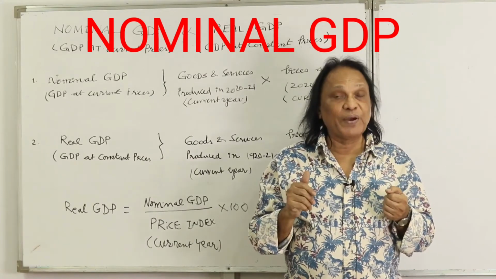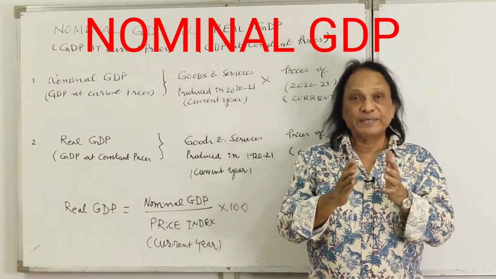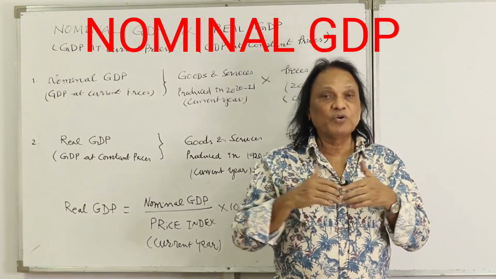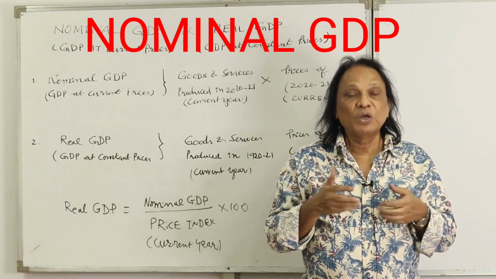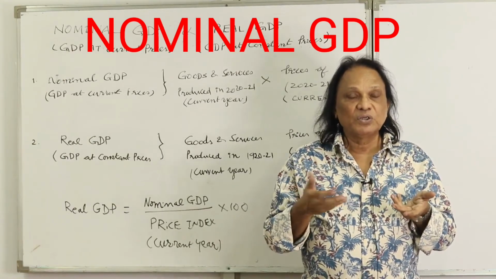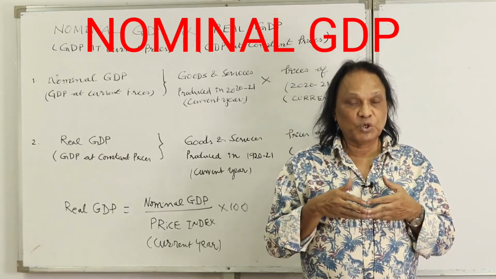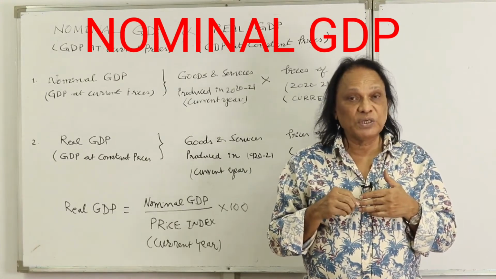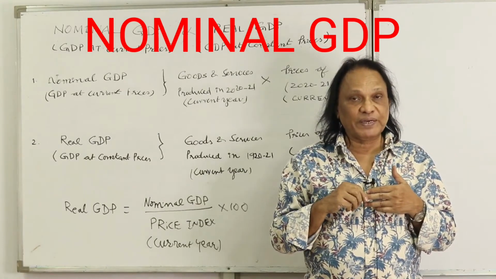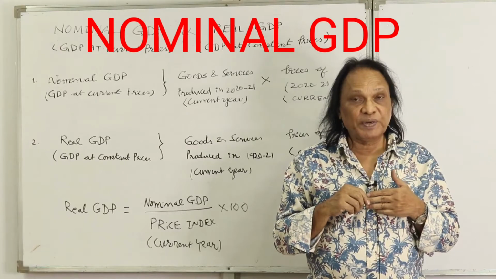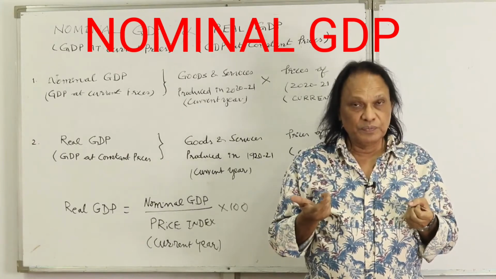That is, evaluating the goods and services produced in the current year with the prices of this current year, you get GDP at current prices. So the example I have taken was, we produced 10 pens this year, multiplied with the price of each pen, rupees 100. So nominal GDP at current prices is 1000 rupees.